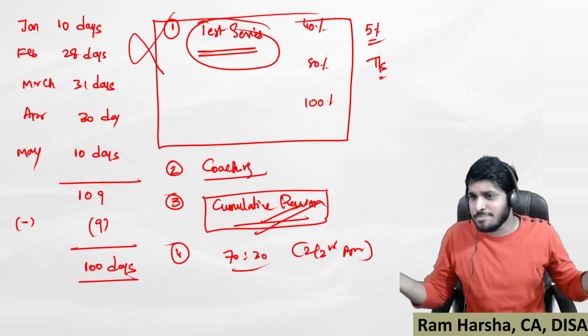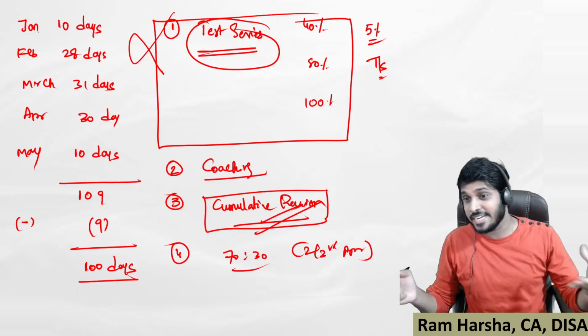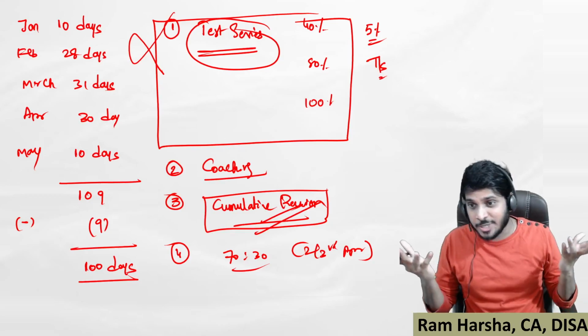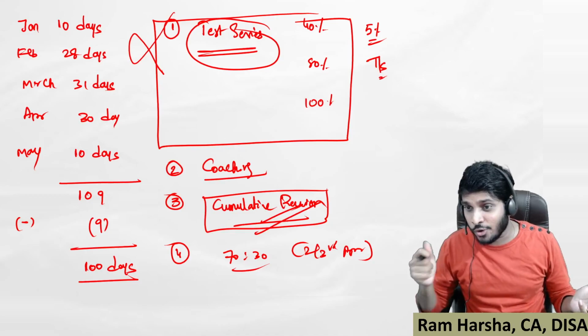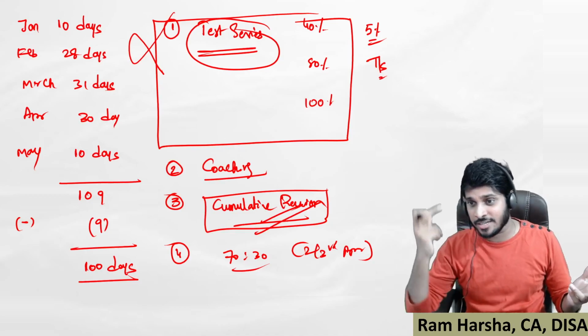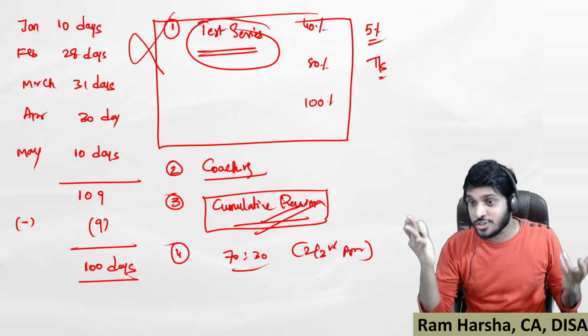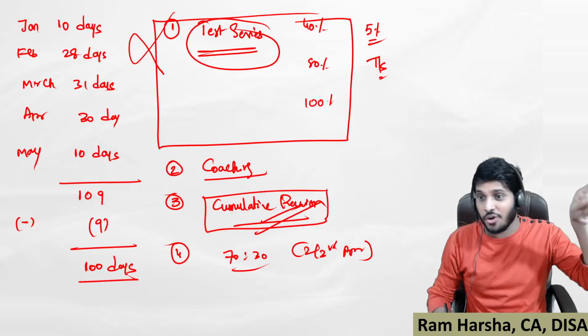How? A very simple example I'll give you. What is the difference between conceptual understanding and sentence understanding? My favorite example: CARO 2020 or CARO 2016 in the audit report. Everybody reads CARO, all the 16 clauses, all the 21 clauses, but 90-95% of the students don't know where the CARO report will appear in the audit report.